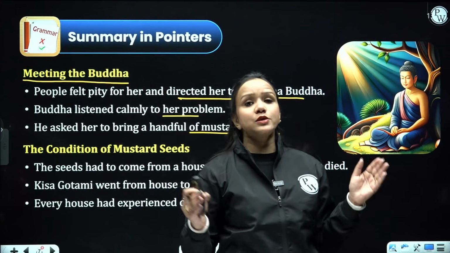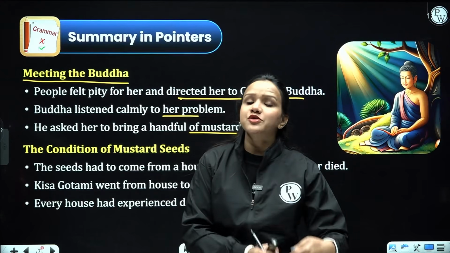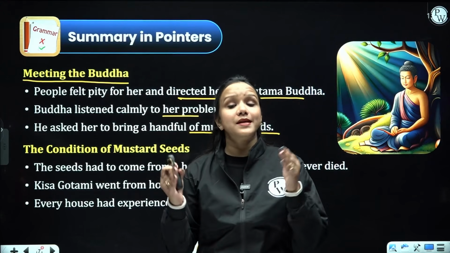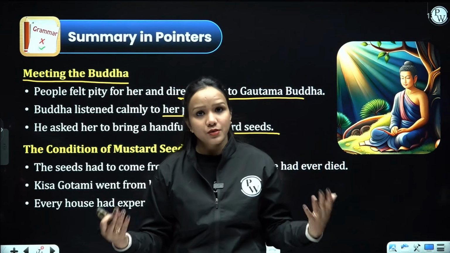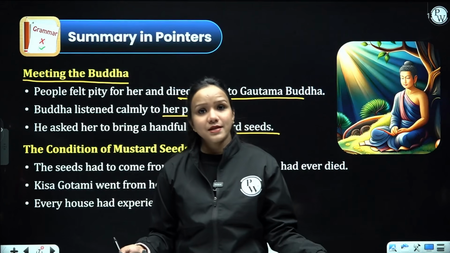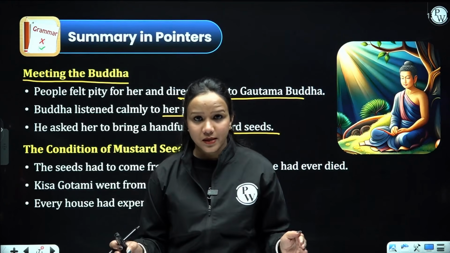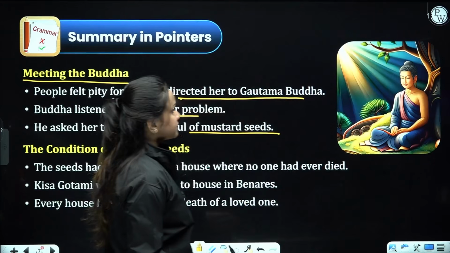So now this taught her a very important lesson, right? What's that? The ultimate reality of life and death, that death is inevitable, and we as mortal beings are subject to death, right? We have to accept the reality of death, the transience of life, that nobody is permanent here, right? We all are mortal beings and we are subject to die, right?